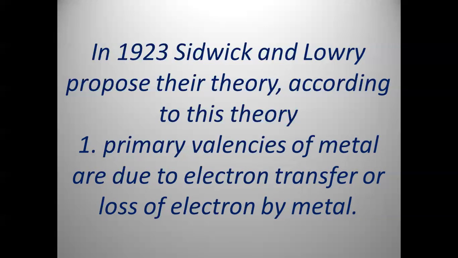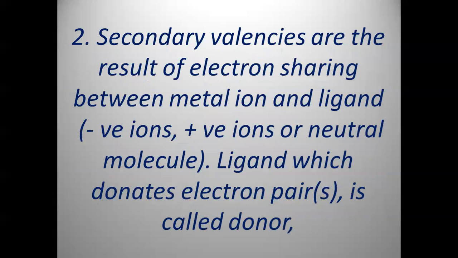For example, copper can lose two electrons or one electron. Cobalt may lose 3 electrons. Silver may lose 1 electron. In this way, they give +1, +2 or +3 oxidation states, sometimes +4 also.